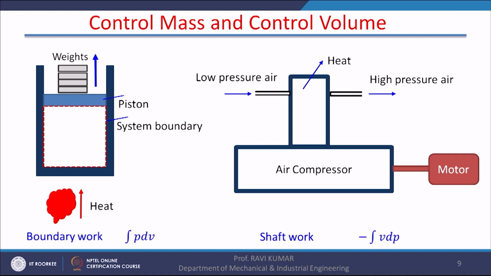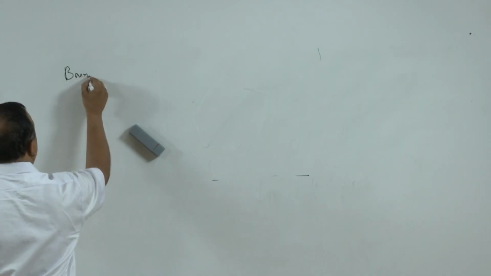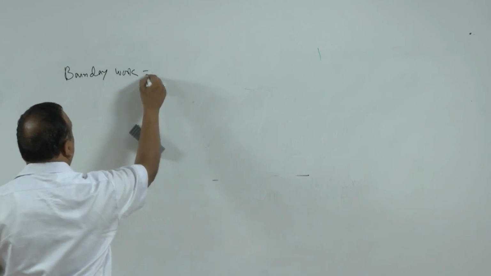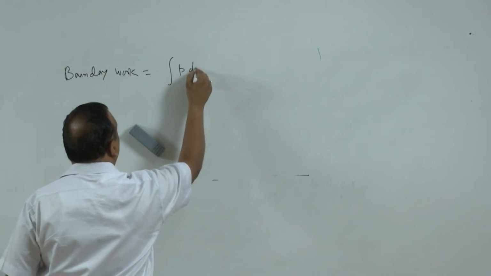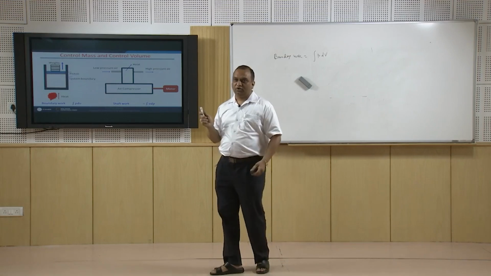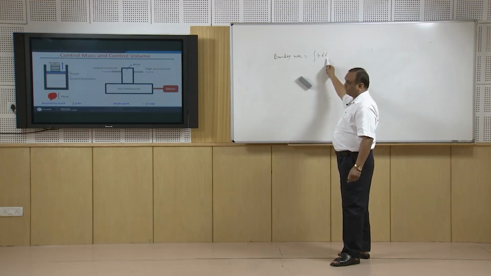So this heat transfer to the system, because there is a movement in the system boundary, in this case work is done by the system. So the boundary work is always integral of PdV. So in order to have boundary work, there has to be change in the volume. If there is no change in the volume, there shall not be any boundary work.